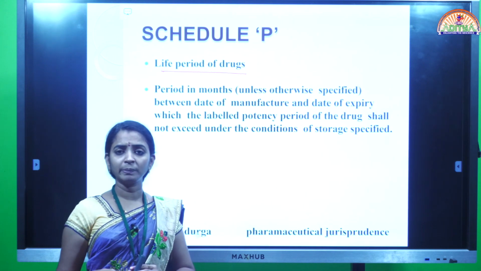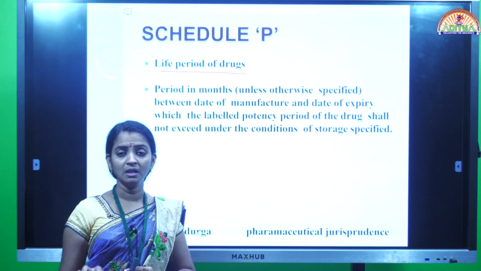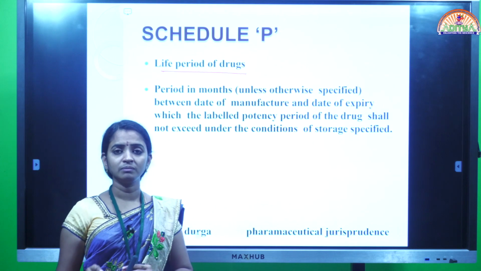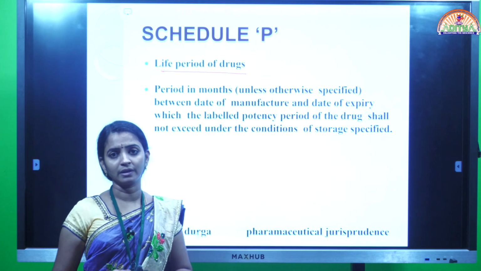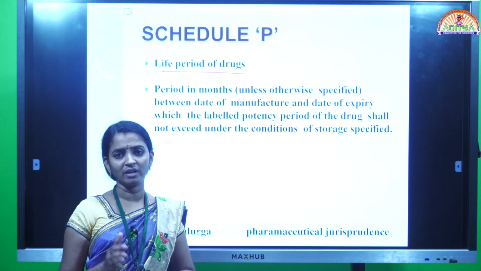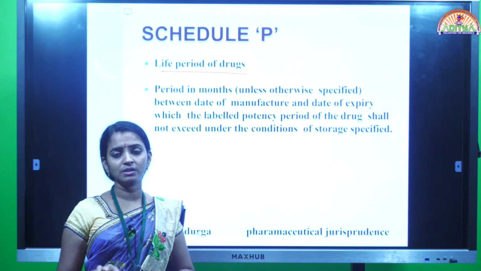After 1 month, the product should immediately be discarded. We should not use the ophthalmic product after 1 month from the opening of the container. Once you open the container, it should be used within 1 week or 1 month, and afterwards it should be discarded. That is one of the instructions on the labeling of ophthalmic products.